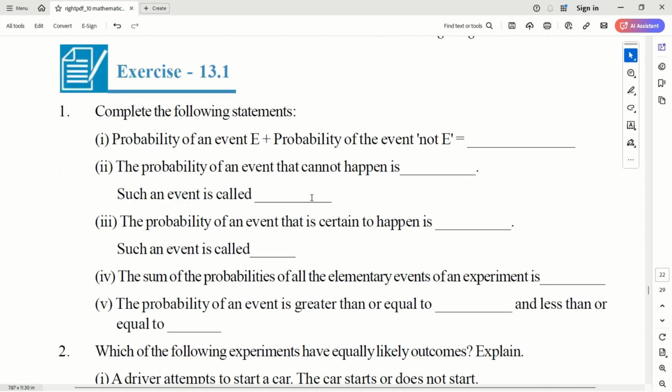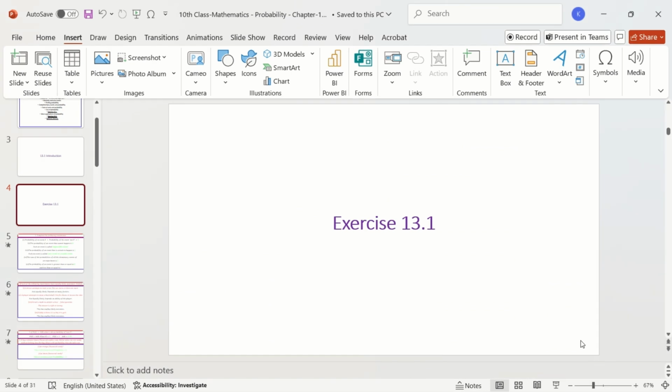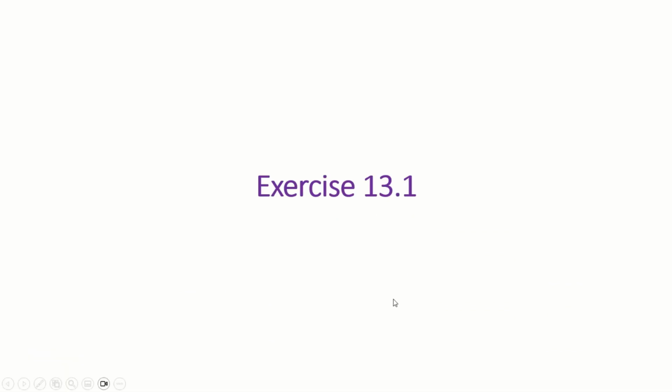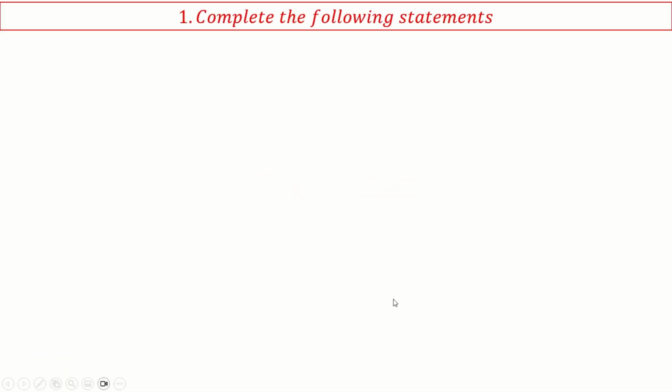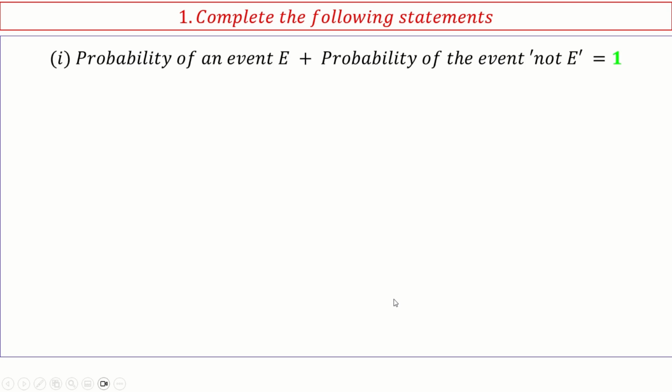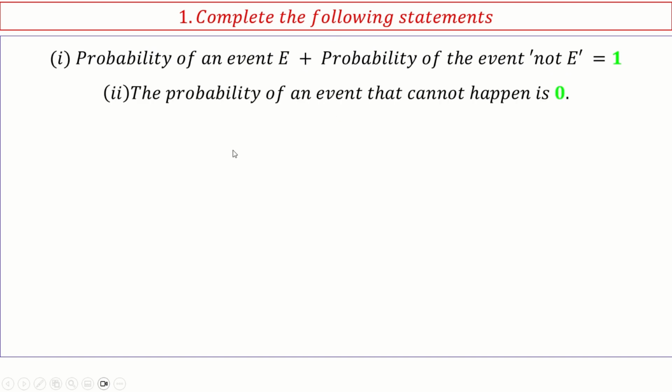Okay. So let's do this exercise part. Complete the following statements. Probability of an event E plus probability of event not E, the sum of them is 1. We know this is the complementary nature of the events. Probability of an event that cannot happen is 0. What do we call it? Impossible event. Correct?